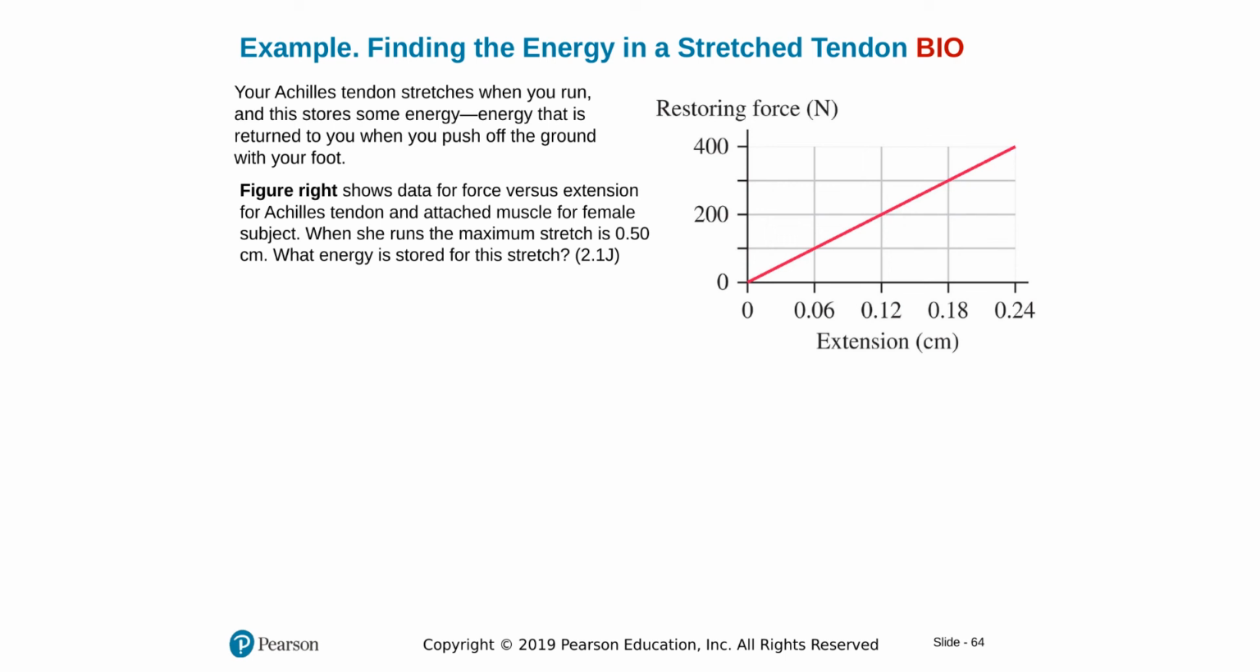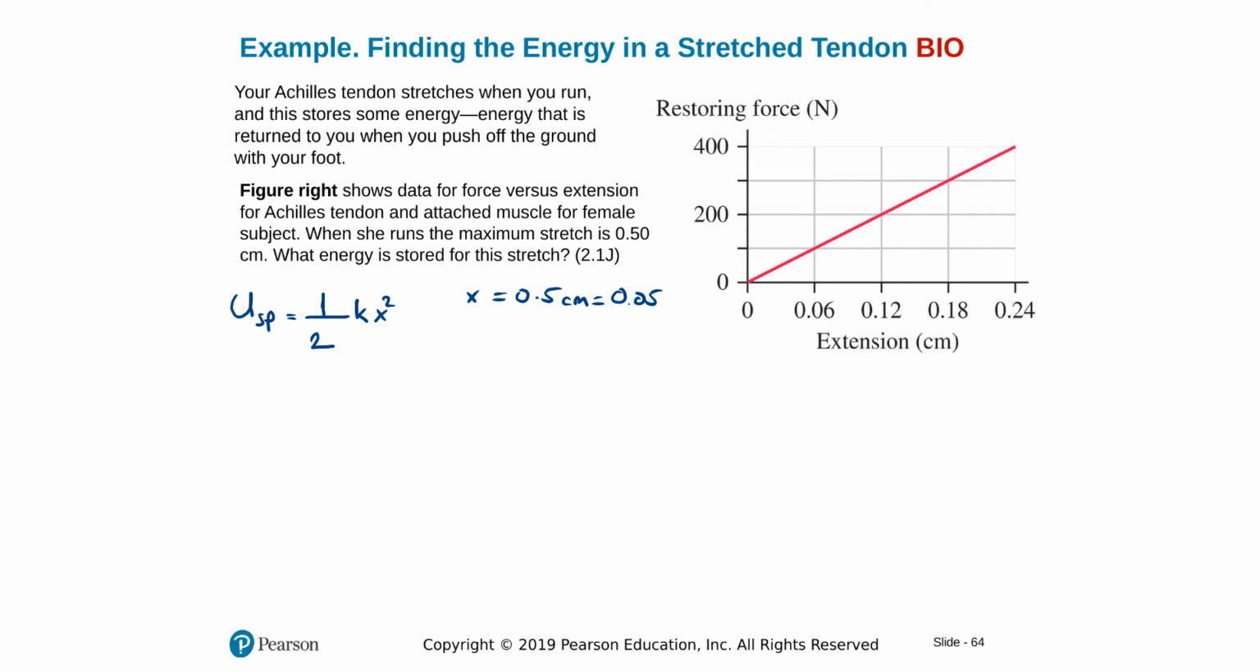What energy is stored? The stored energy would be spring potential energy. So I'm going to check my notes and write down the equation for spring potential energy. That's 1 over 2 k x squared. X is given to me here. That's the stretch in the spring, the tendon as the spring here, 0.5 centimeters. That's equal to 0.005 meters.